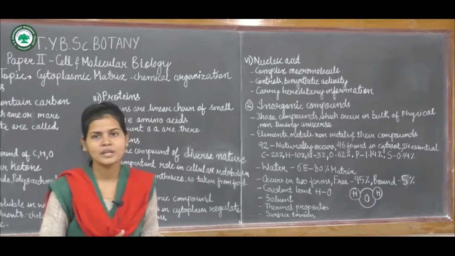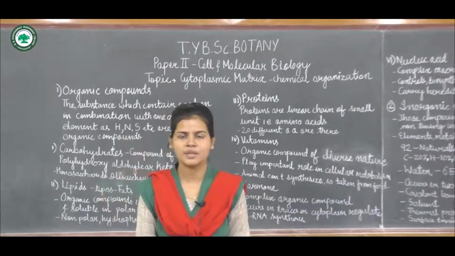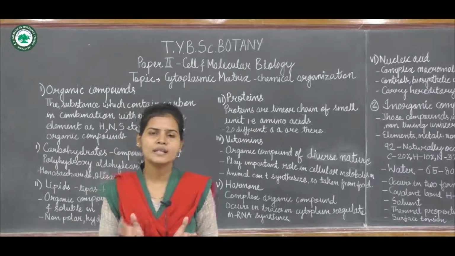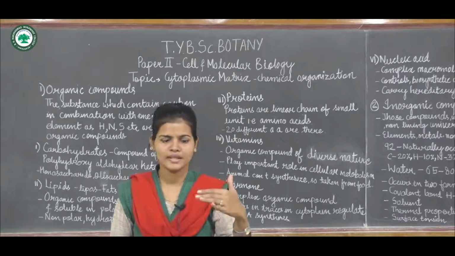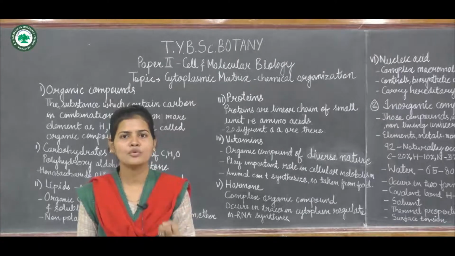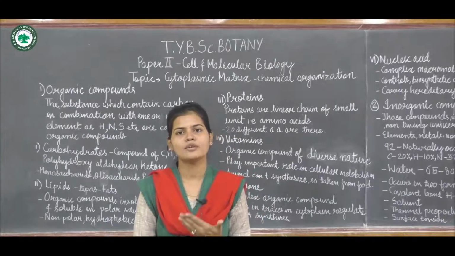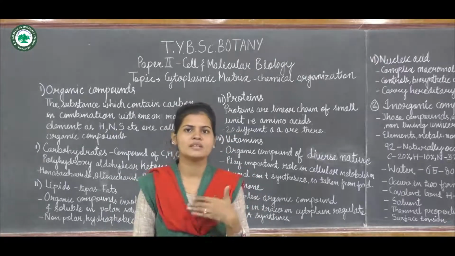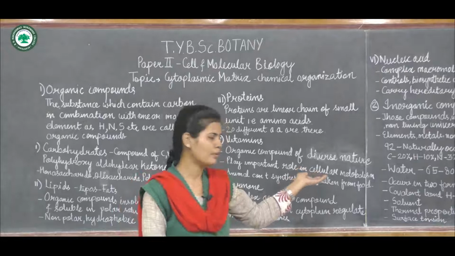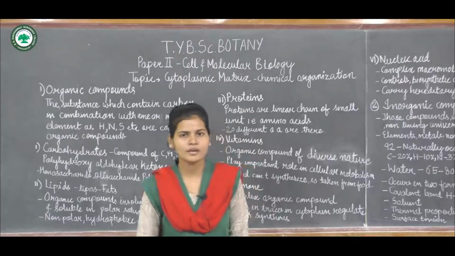So this is all about the chemical nature, or we can say the chemical organization, of the cytoplasmic matrix. Chemically it can be divided into 2 groups, organic and inorganic. Organic contains carbohydrates, lipids, proteins, nucleic acids, hormones and vitamins. Under inorganic it consists of the elements, metals, non-metals and their compounds. And water is also an inorganic compound, and it is an important thing which is present in the cytoplasmic matrix.